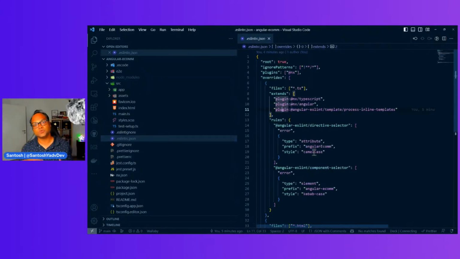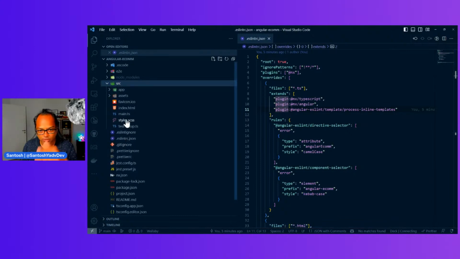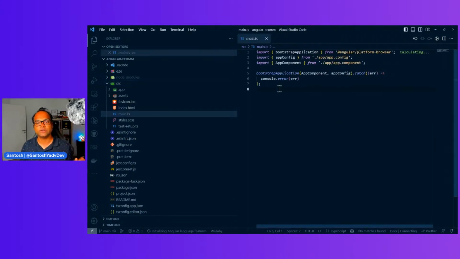But in case you are inside an integrated monorepo, I think we should use integrated? I think we should. Probably I'll talk about that as well. So this is a standalone application, right, which is created. This is like a single app. So all the configurations are available in the root. So this is your ESLint config, and main.ts you already know about.